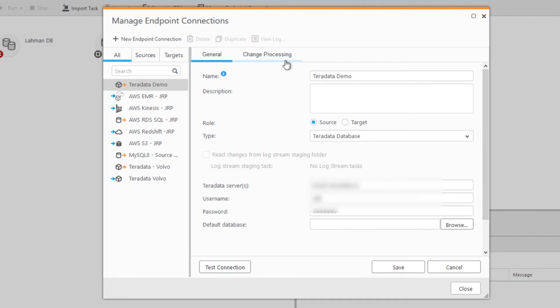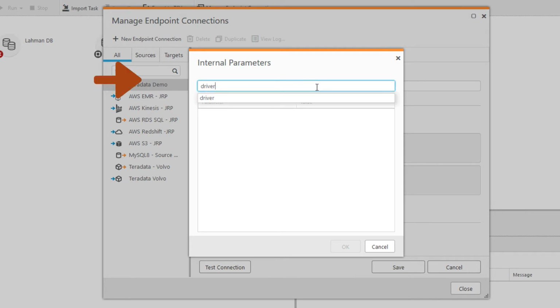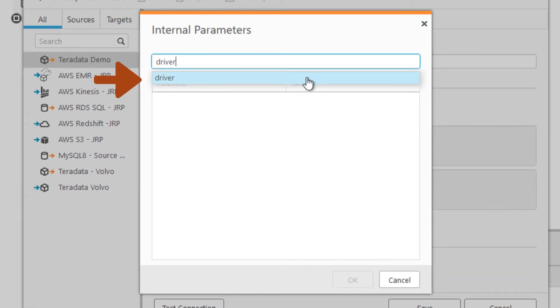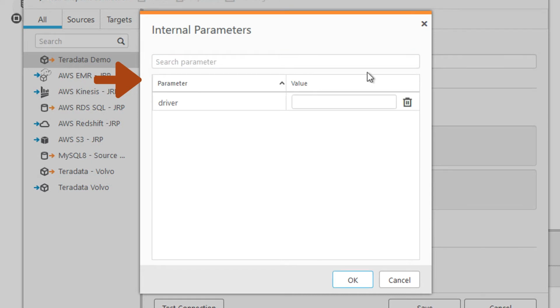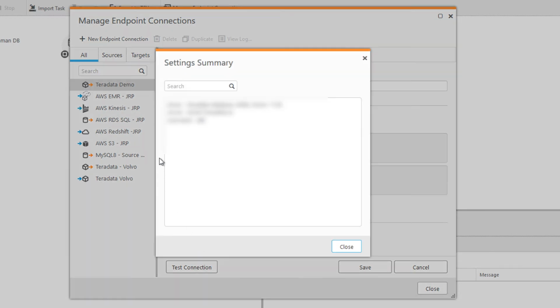Go to Change Processing on the top. In the internal parameters, type the keyword driver and hit select. Select that keyword and put a value in there for the Teradata ODBC driver name. So it uses the DLLs and the drivers that were given in the ODBC driver. Hit OK. And now you see it turned orange.